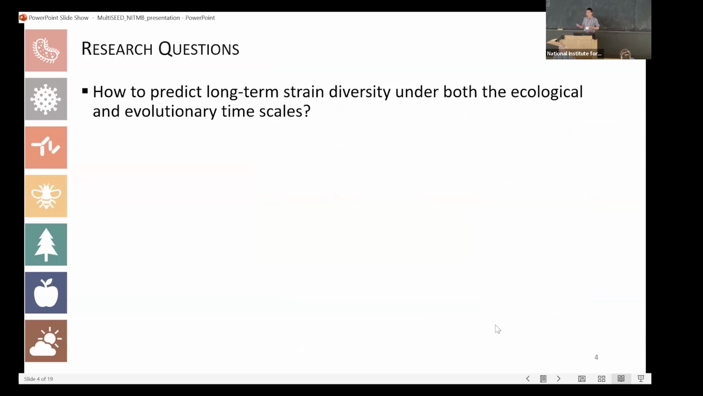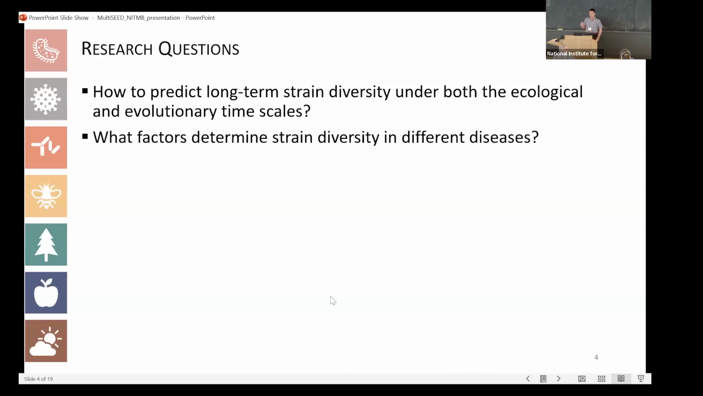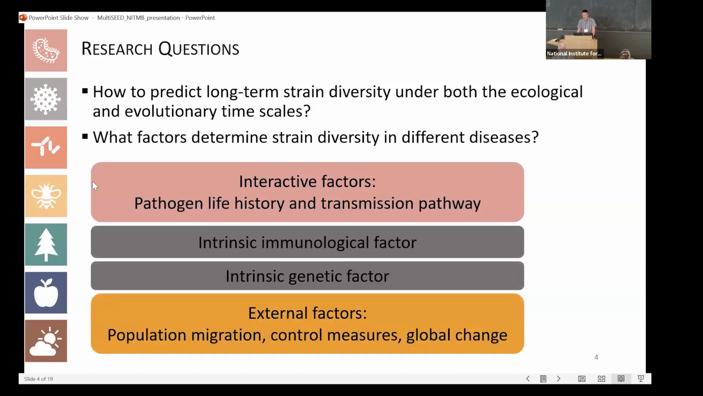Because we see such a huge difference in strain diversity, we're interested in finding a model framework to predict the strain diversity, and we aim to predict in the long term, combining both the ecological and the evolutionary timescales. Then we would like to use this framework to get some idea of what factors can determine the strain diversity. There are several areas of factors that we are thinking of.